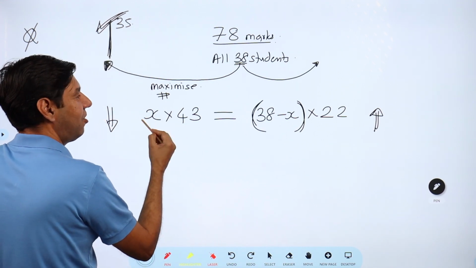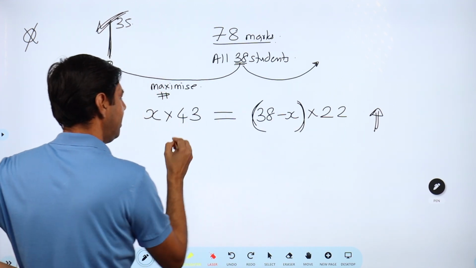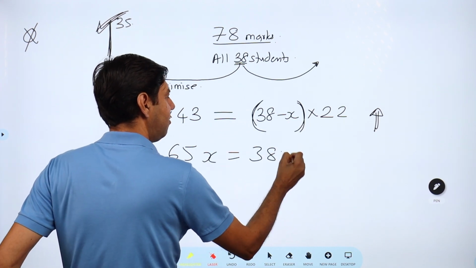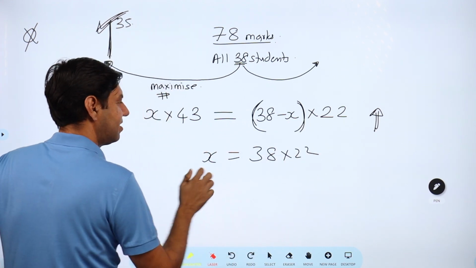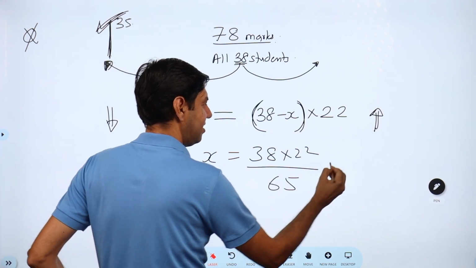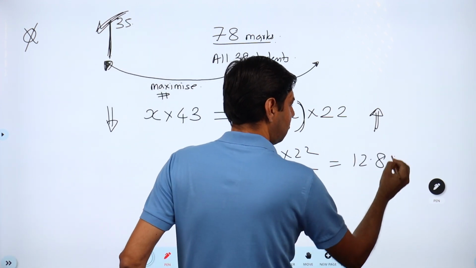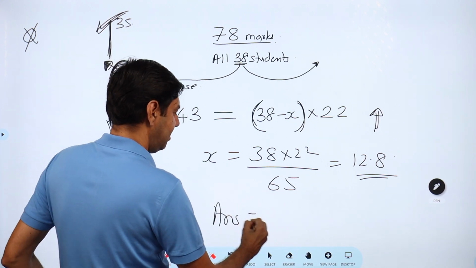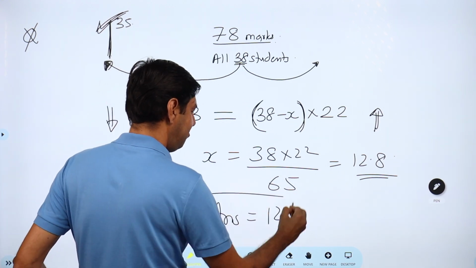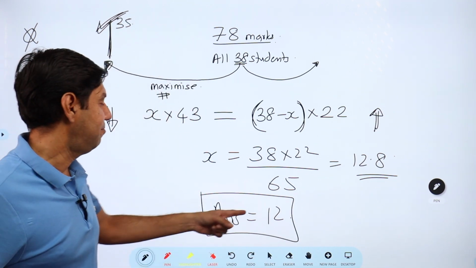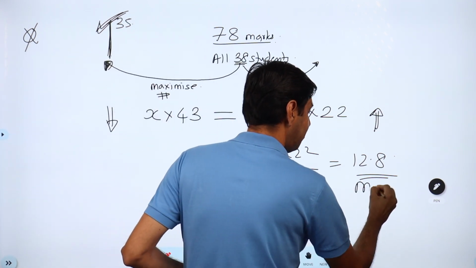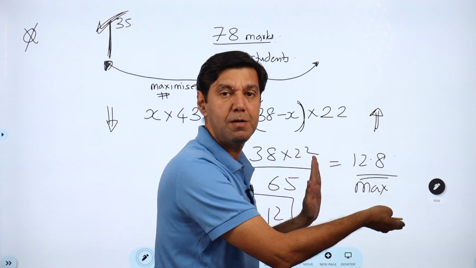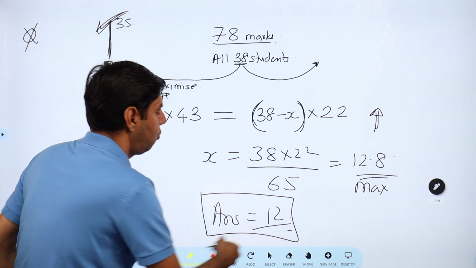So let's finish it. 43 minus 22x comes this side. 65x is 38 into 22, and if you realize this is the same calculation that we did last time, so that is 12.8. We get that fraction bit that we were talking about. So the answer with the physical limitation of an integral number of students will be, this is the maximum, mind you. So while this is 12.8, you don't round it up, you cannot go beyond 12.8, right? So it has to be 12 only.